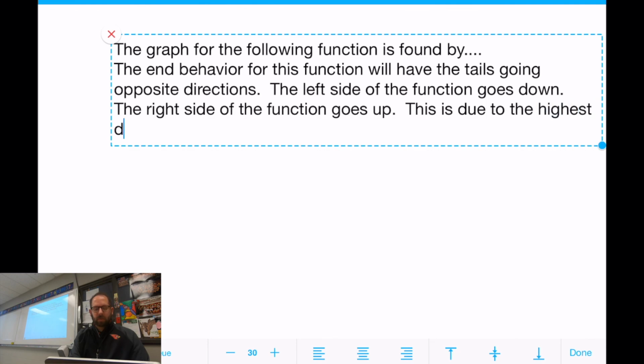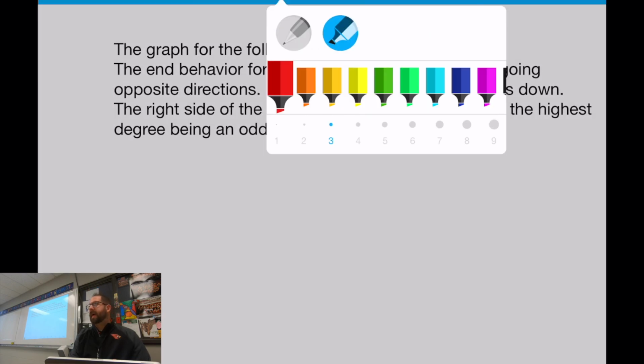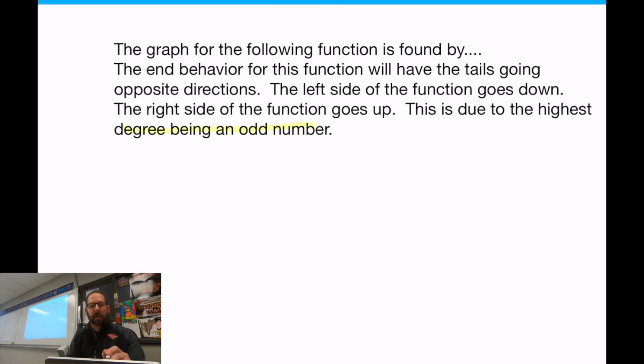This is due to the highest degree being an odd number. Now that right there, this part right here, in fact, I'm going to highlight that. That simple fact, why I wrote that sentence right here, is expanding, right? I didn't need to write that. I'm clarifying why we're doing this, but expanding further, why did the tails go up and down? It's because that highest degree was an odd.